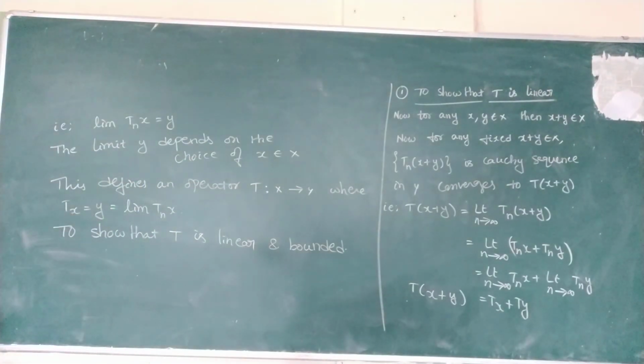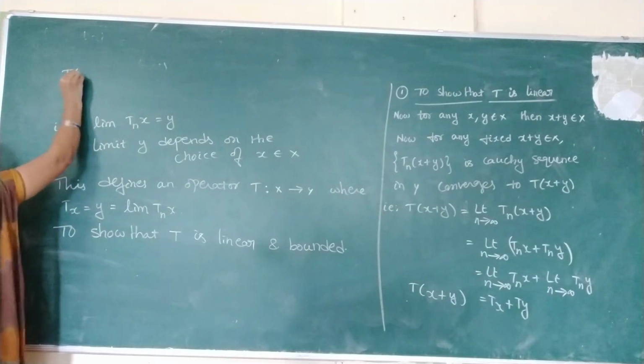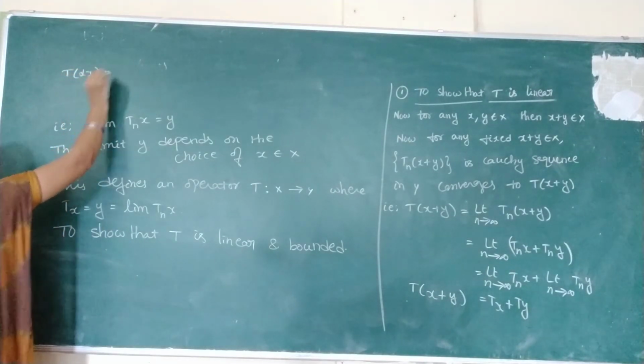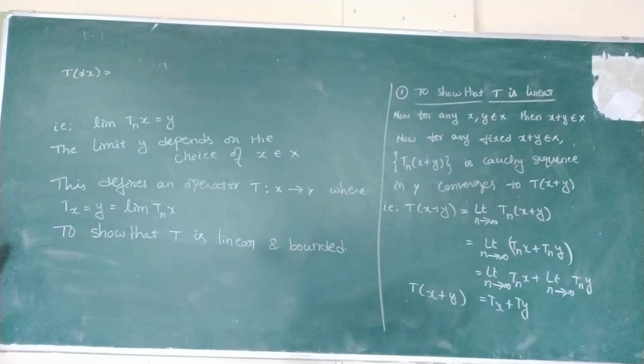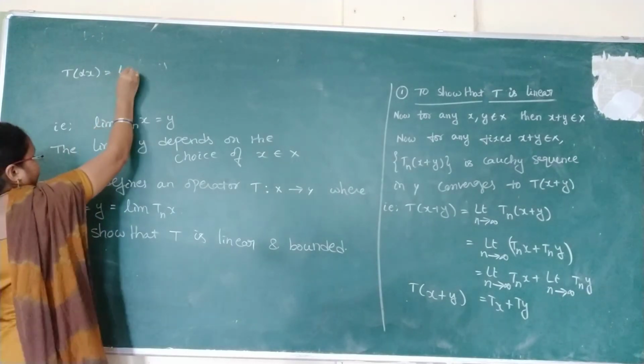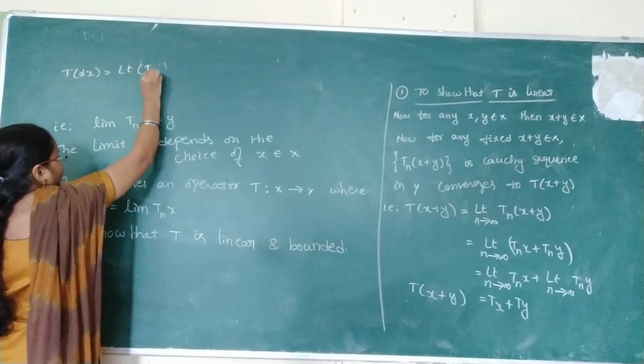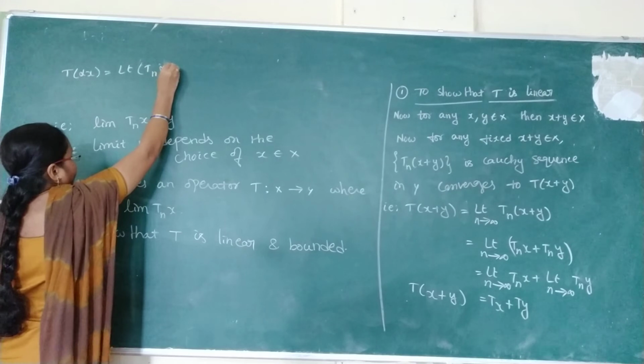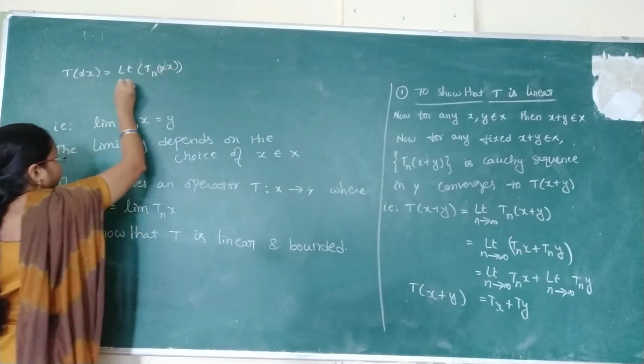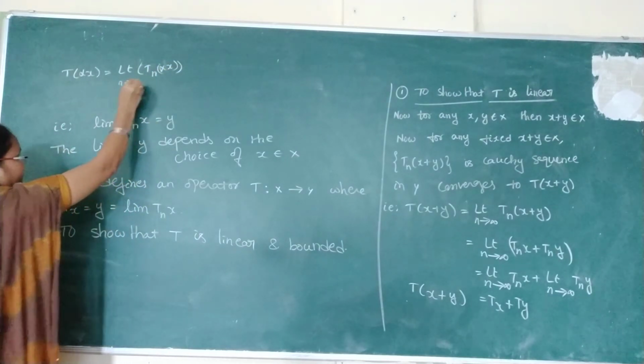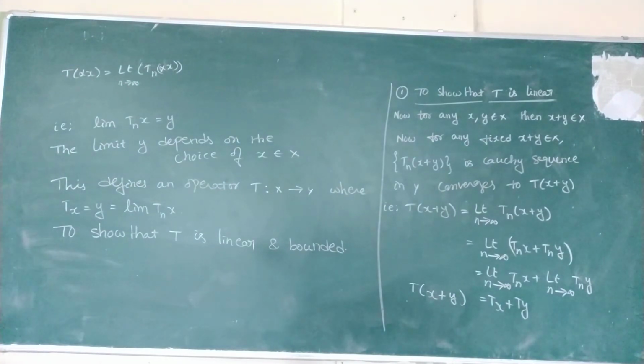Next we have to calculate T of alpha x. T of alpha x is equal to, what is the T definition? Limit of Tn of alpha x as n tends to infinity.